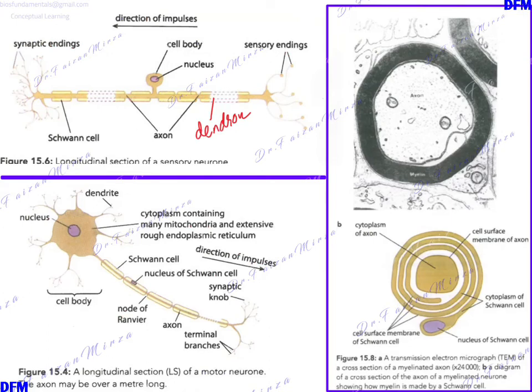This diagram shows you the myelinated sensory neuron and a myelinated motor neuron. Coming to the sensory neuron first, you can see these are the synaptic endings, and these are the sensory endings. The sensory endings are the ones that receive the stimulus, for example, the pain receptor, the temperature receptor, the touch receptor. Once these sensory endings get stimulated, they transmit the impulse all along the sensory neuron to the synaptic endings. The direction of impulses in a sensory neuron is always from the sensory endings to the synaptic endings.